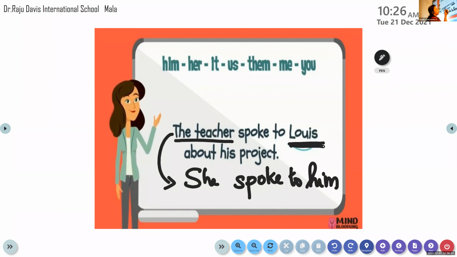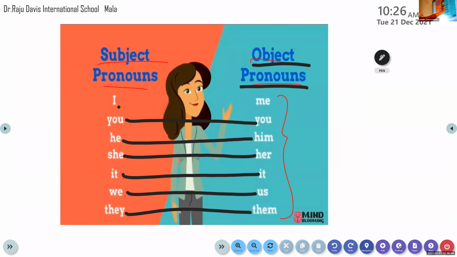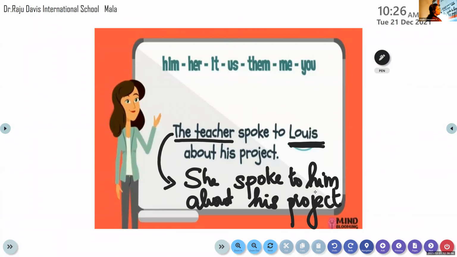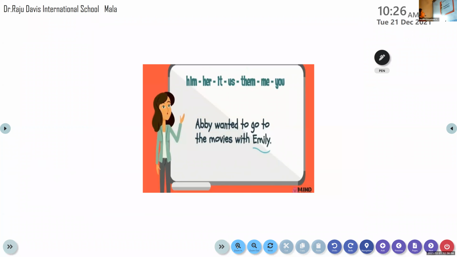Lewis is a boy. So what do we have to do? Check it. It is he, and the object pronoun is him. Okay, have you understood? So him, about his project. Have all of you understood? Yes. Now let's move on to the next example.